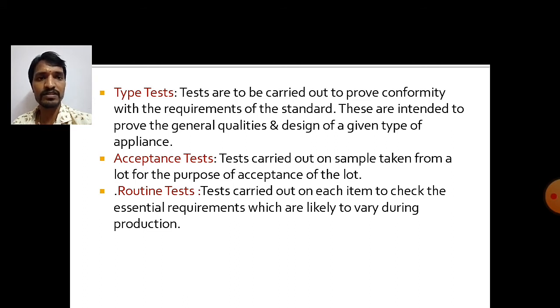And the acceptance test is done on some samples from the lot of materials, equipment or appliances. Some samples are taken and the test is done. Like if we cook rice and want to check whether it is cooked or not, we take some rice particles from the utensil and test them. In that way, the acceptance test is done by taking some samples from the lot of appliances, materials or equipment.